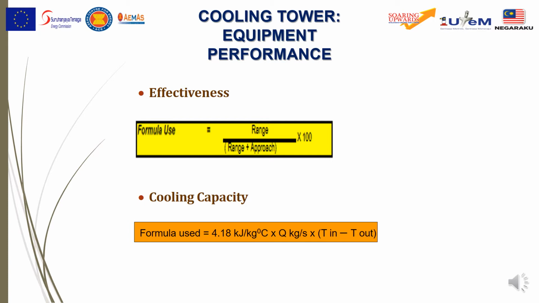Again, I like to remind all of you, if you use this formula, make sure the temperature that you take to do the calculations is at the same place.